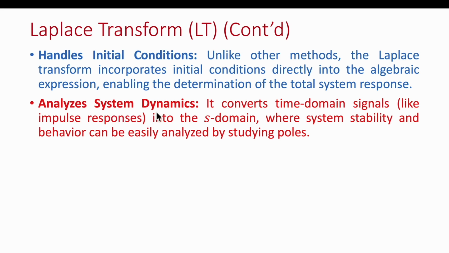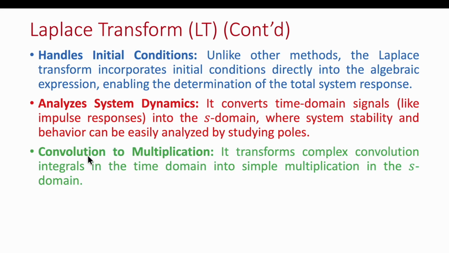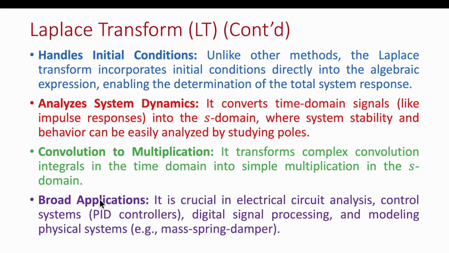It analyzes system dynamics. It converts time domain signals like impulse responses into the S domain, where system stability and behavior can be easily analyzed by studying poles. Convolution to multiplication: it transforms the complex convolution integral in the time domain into simple multiplication in the S domain. Broad applications: it is crucial in electrical circuit analysis, control systems, PID controllers, digital signal processing, and modeling physical systems, for example, mass spring damper.